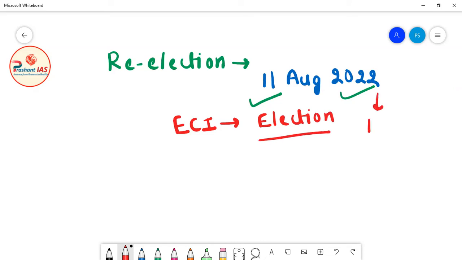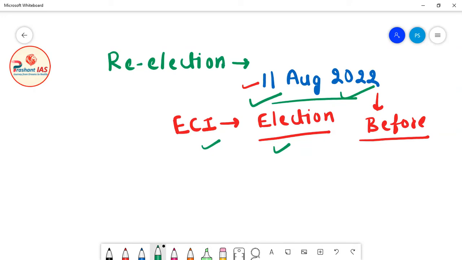So the re-elections for the new Vice President are held during the term of the serving Vice President, before the expiry of his term. For example, if the current Vice President will retire on 11th August 2022, the Election Commission of India has to hold the elections for the new Vice President of India before this date.